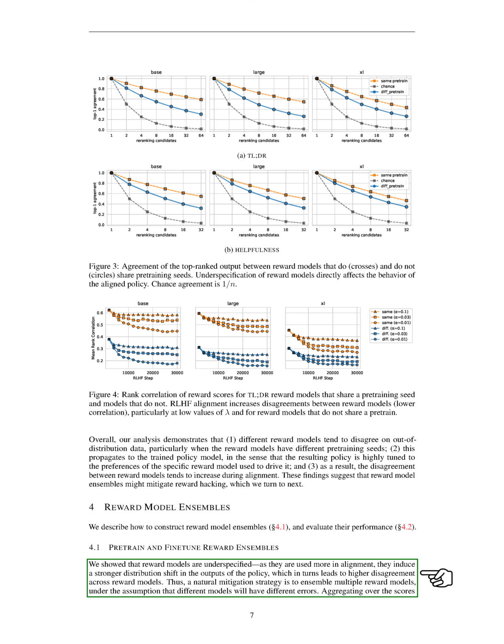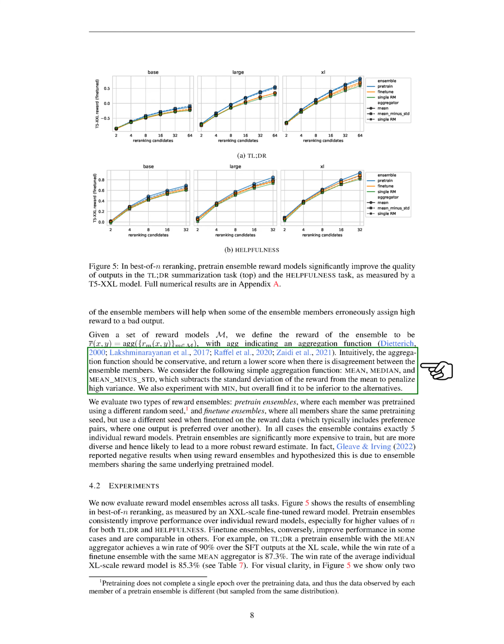We define the reward of the ensemble as the aggregate of the rewards from each model in the set. The aggregation function should be conservative, giving a lower score when there's disagreement among the ensemble members. We've considered simple aggregation functions like the mean, median, and mean minus standard deviation, which subtracts the standard deviation from the mean to penalize high variance. We also tried using the minimum, but found it to be less effective than the other options.